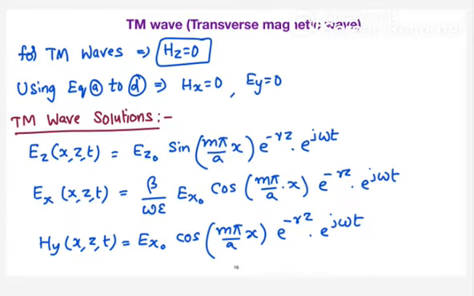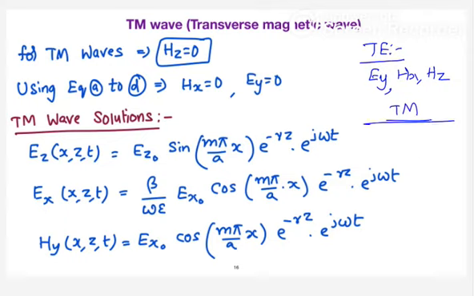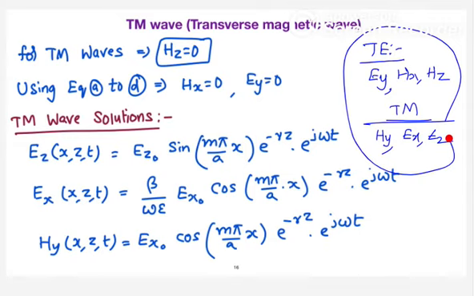At this point, what you have to clearly understand is, when you go for the transverse electric and the transverse magnetic, which components are going to exist. This is very important. In case of a transverse electric, you will have electric field in Y direction, and magnetic field in X and Z. You have to memorize this. And in transverse magnetic, your magnetic field lies in Y direction and your electric field lies in X and Z direction. This is the only point you need to remember. The rest of the mathematics is required if you want to go further, but for the GATE, it is not required.